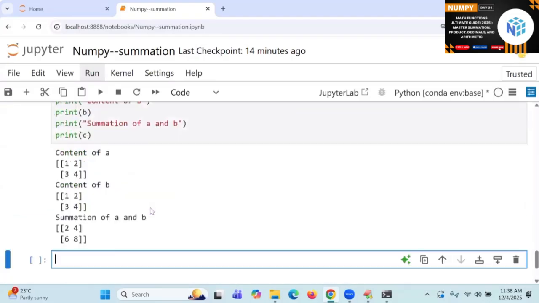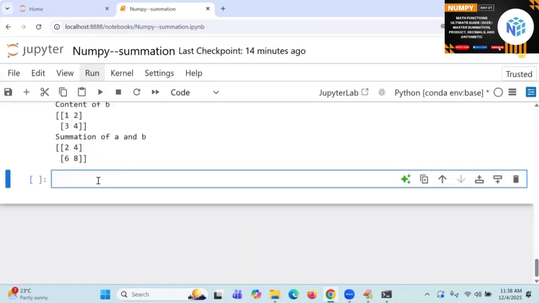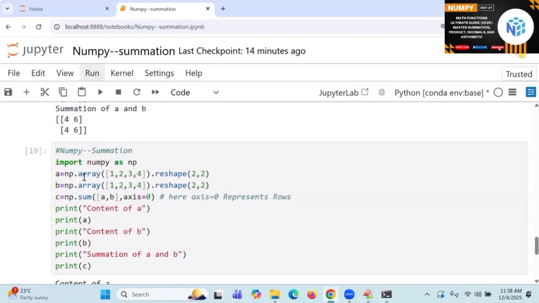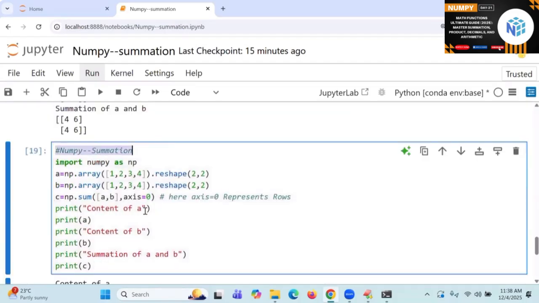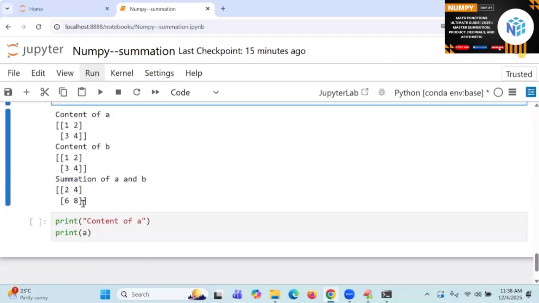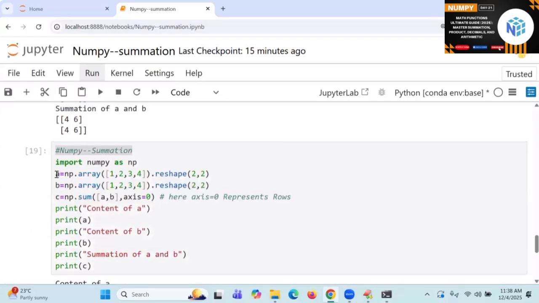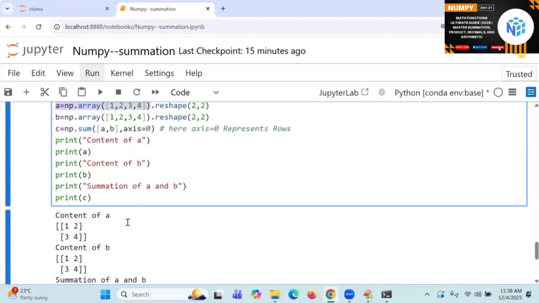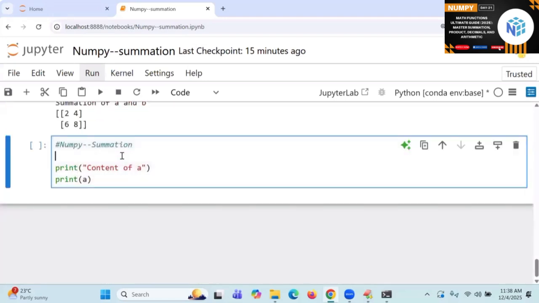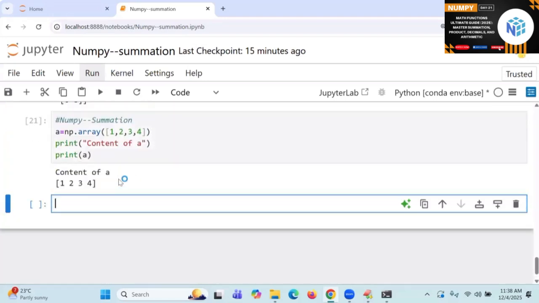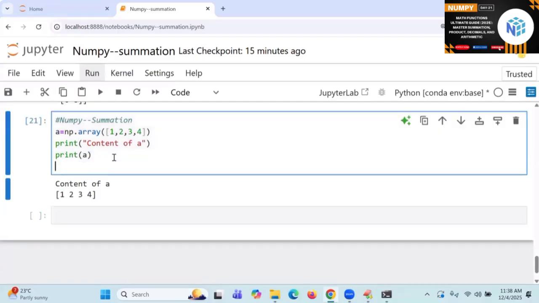What happens? Cumulative sum was deleted by mistake, so go to the place. Here you carry this data. Content of a. Done. Now I want to find the cumulative sum.